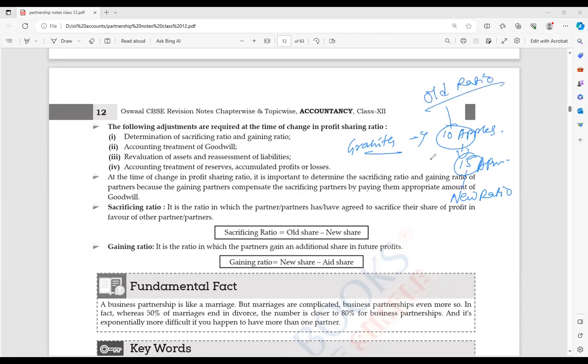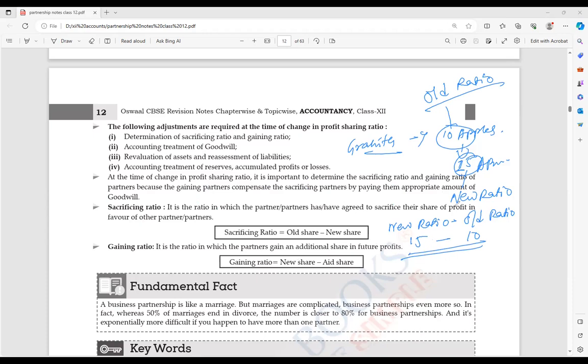Now, if I am asking you, Grahita, how much you gained? Five you gained? So what have you done? New ratio minus old ratio, correct or not? Yes. So 15 minus 10, that will be the gaining ratio.